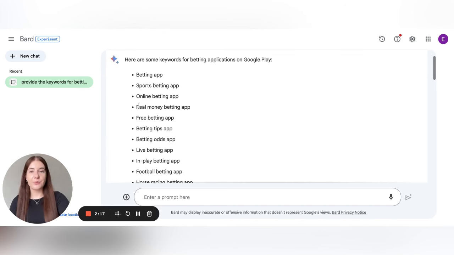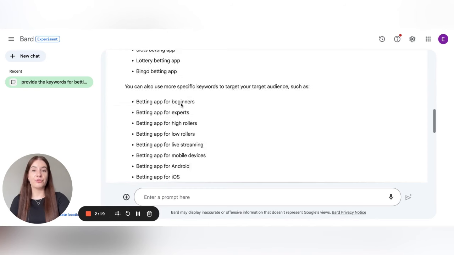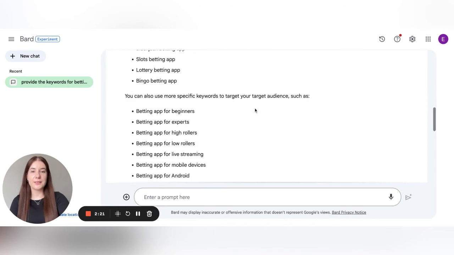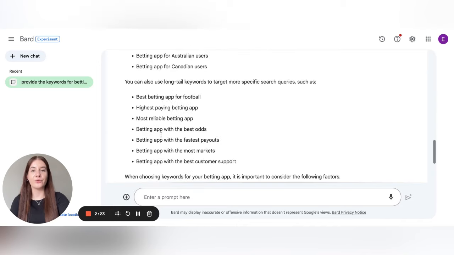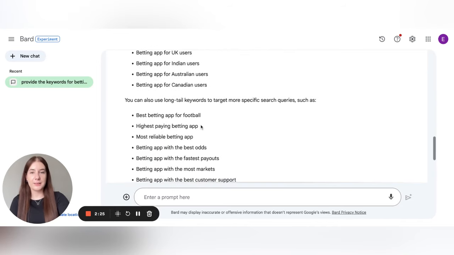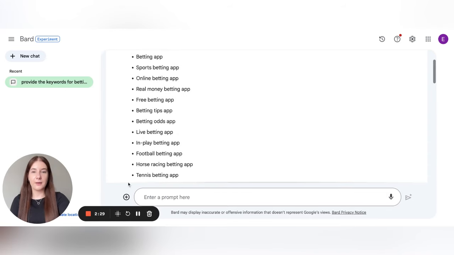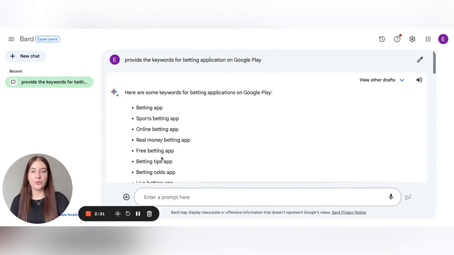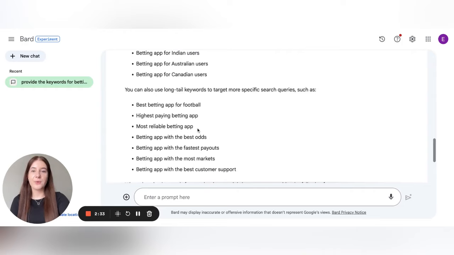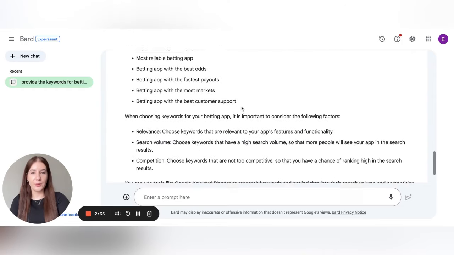The keywords provided by BARD are more relevant, and some keywords are even divided into groups according to the audience and according to the length of the keywords. So some short tail keywords are grouped in one set of requests, and there are some other long-tailed keywords.